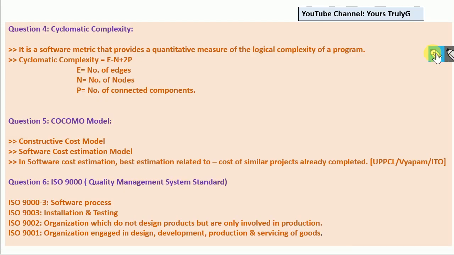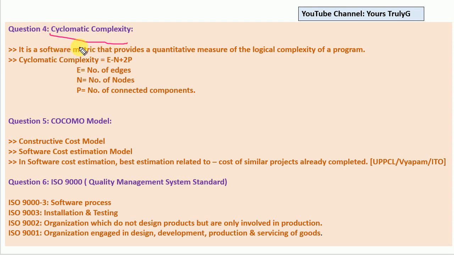The next question is related to cyclomatic complexity. This is also a very important question. In many competitive examinations, they ask what is the formula of cyclomatic complexity. They will give you four options, and in those four options, they will interchange some plus or minus signs, like E minus n plus 2p, E plus n minus 2p. Such permutations and combinations they will create, and they will confuse you if you don't know the exact formula of cyclomatic complexity. So let's first understand what is cyclomatic complexity.